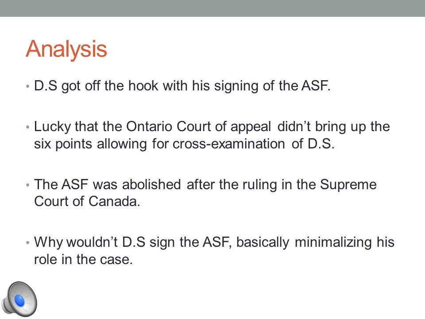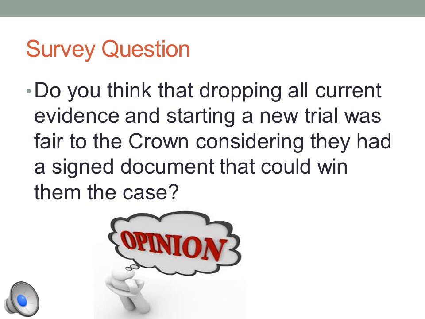This is my analysis of the decisions made by the Supreme Court of Canada and the Ontario court. First off, I think that DS got off the hook with his signing of the ASF. That ASF could have really hurt him and the appellant. I also think that he and the appellant were very lucky that the Ontario Court of Appeal didn't have a good analysis and didn't bring up the 6 points that the Supreme Court of Canada judge had said. Which my survey question that